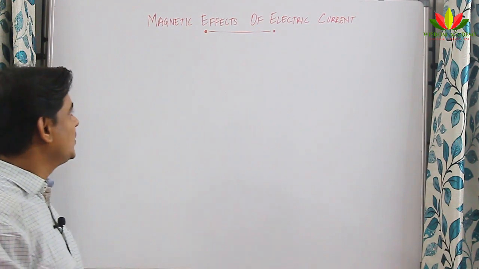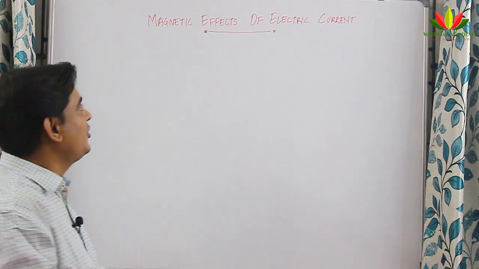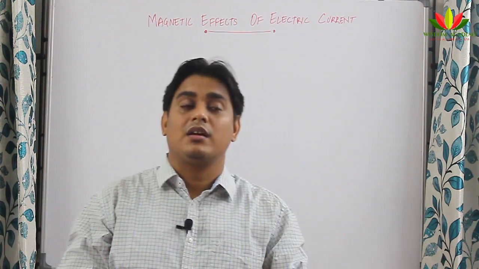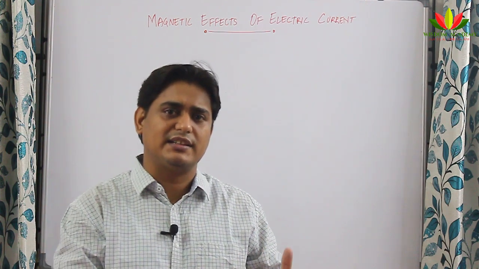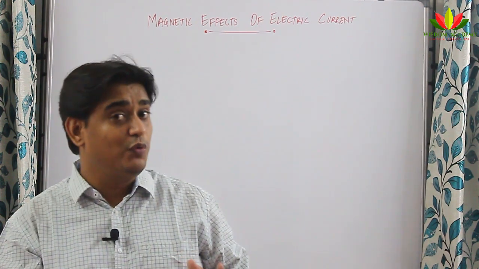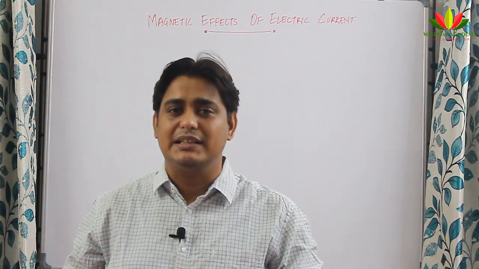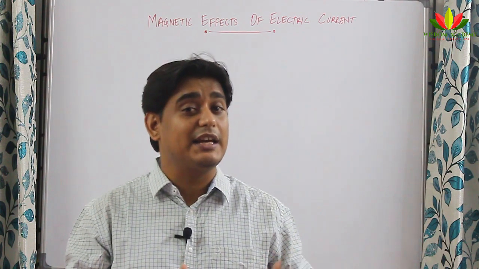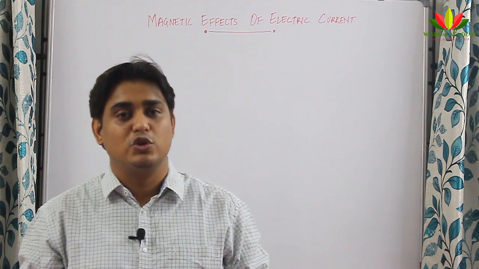So we will start with the first topic. Before I start, I want to remind you that we studied about the heating effect of electric current in the previous chapter. Before ending electricity, we talked about the heating effect of electric current. What was that? Joule found that whenever a current is passing through a conductor, some heat energy is produced. And he even quantified that, and the formula is H equals I squared R T.